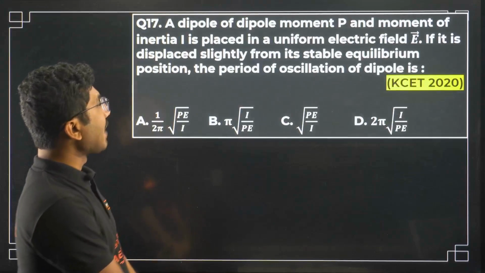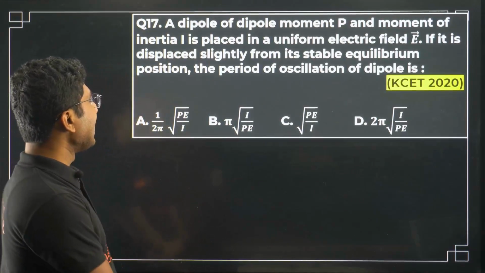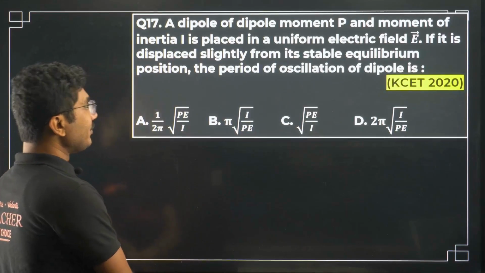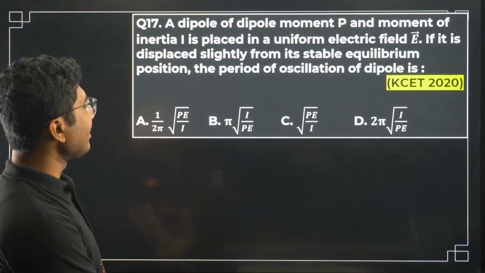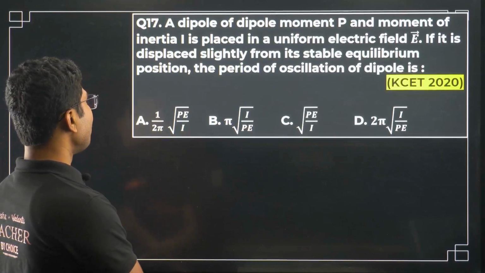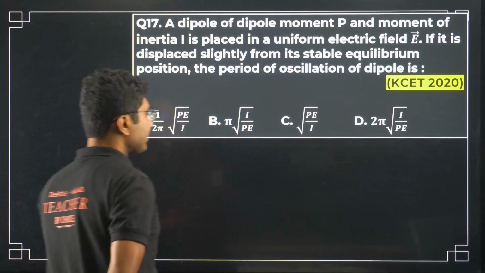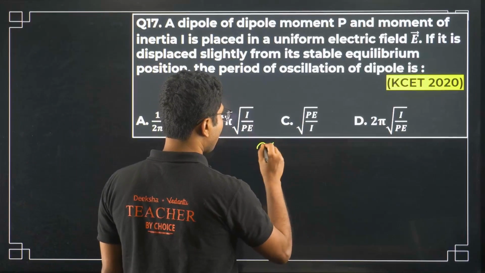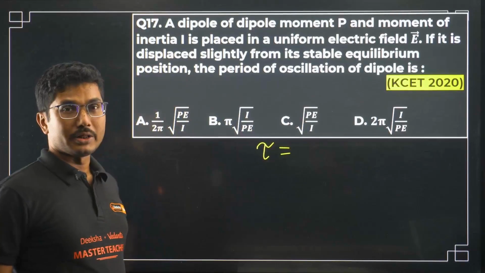A dipole of dipole moment P and moment of inertia I is placed in a uniform electric field E. If it is displaced slightly from its stable equilibrium position, what is the period of oscillation of the dipole? First of all, you have to calculate the initial torque acting on the dipole.